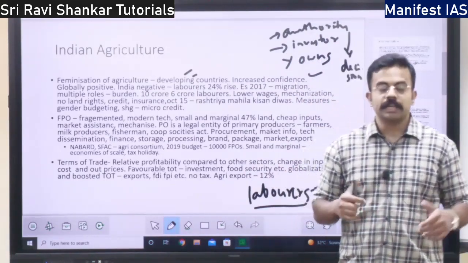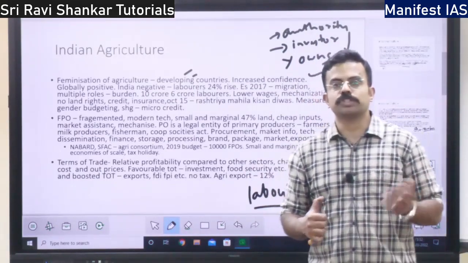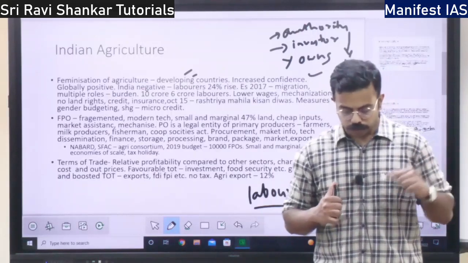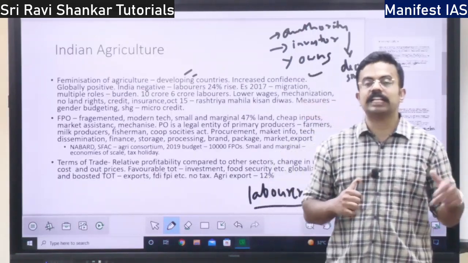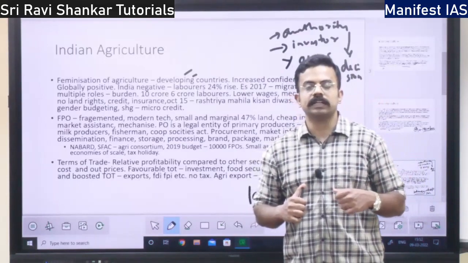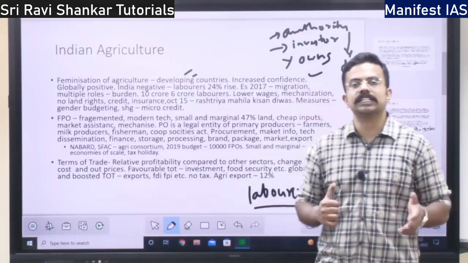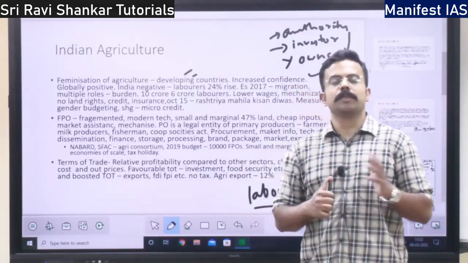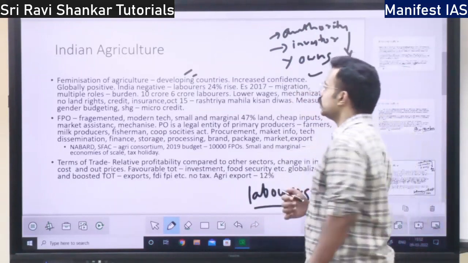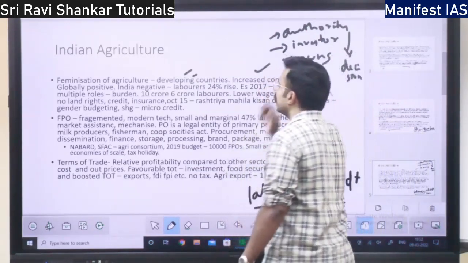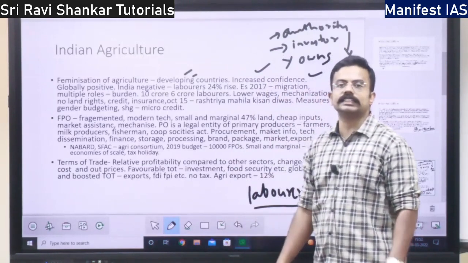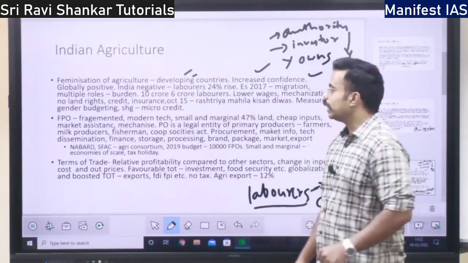So it is actually giving them freedom and exposure to outside society, and also it is a challenge to patriarchal norms, right? Women are making their own decisions because of financial independence. Because of all this, feminization on the positive side has increased the confidence. It increased the confidence of women, right?